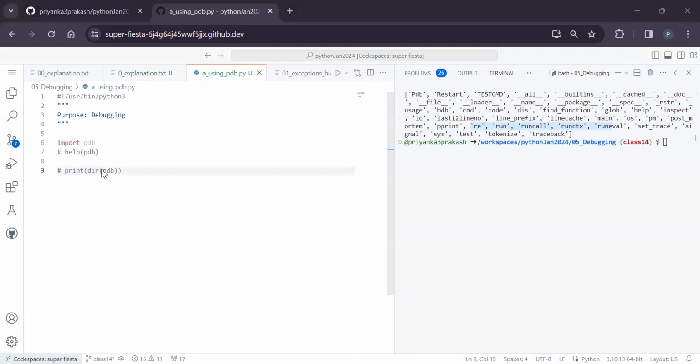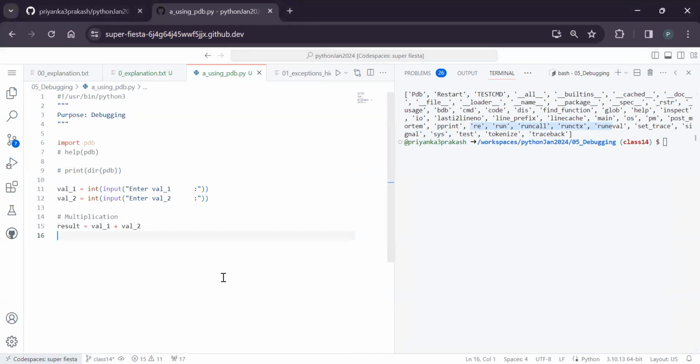Okay, coming to the usage of it. Let's say I have two variables, number 1 and number 2, and I need to work on them. I have taken two runtime values and converted them to integers, and now I want to calculate. I am trying to do the multiplication and get the result. I said result equals so and so, and I'm printing the result value, which is a multiplication.